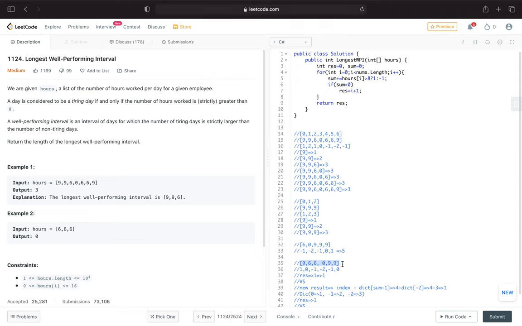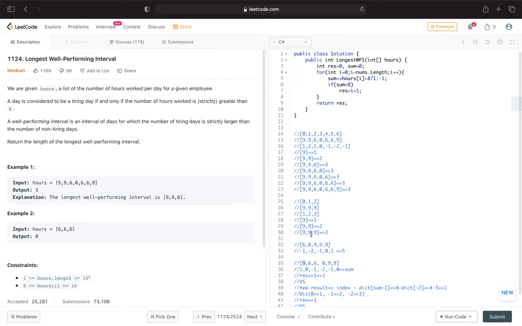For example, in this case here, we will start 1 because it is a tiring day. Non-tiring day, 0. We will minus 1, right, from our sum value. This is the sum. Okay, and then minus 1 is not a tiring day again. Minus 2, this is a tiring day at the time. Minus 1, it is a tiring day. We will increase again, but we still get 0. So according to the concept we did, we will get only result 1 because